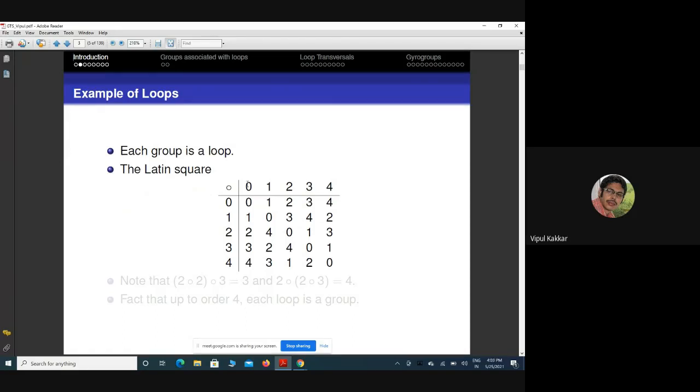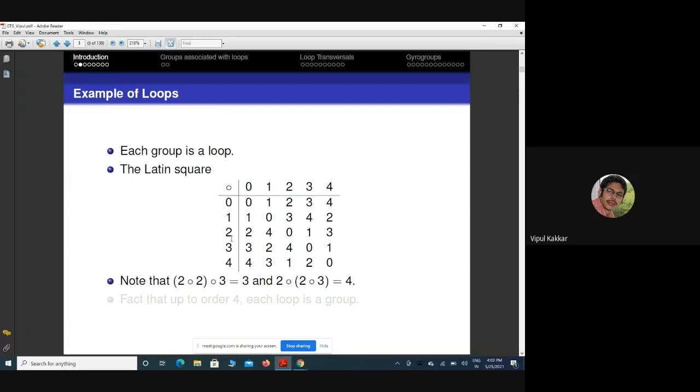And because there is an identity, without any loss we can assume that the first element is regarded as the identity, so the first row and first column will be intact: 0, 1, 2. So this is a Latin square, and one can check it is non-associative. Why?